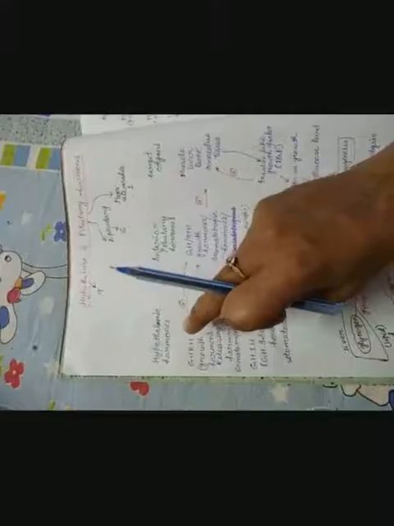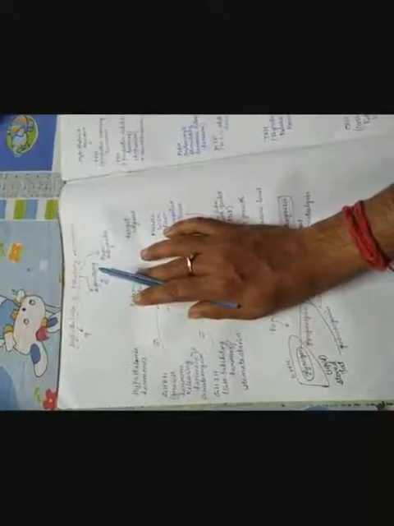So now just see, from the hypothalamus 1, 2, 3, 4, 5, 6, 7, 8 and 9 hormones are secreted. These are the hypothalamic hormones. And from the anterior pituitary, in total we have found 6 hormones, and from the pars intermedia region 1 hormone, that is MSH. Okay, so this is the summary of the hypothalamic hormones as well as the pituitary hormones. Clear? Okay, so go through the video lecture and follow the notes. Thank you.